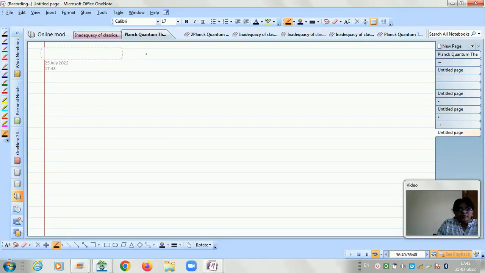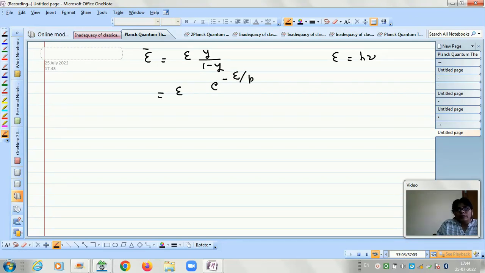Our result is that E bar is equal to E y upon 1 minus y, and we know that E means it is h nu. So let us substitute the value of y. The value of y is e to the power minus E by kT, and this is divided by 1 minus e to the power minus E by kT.